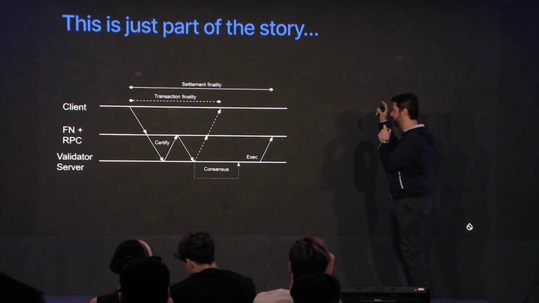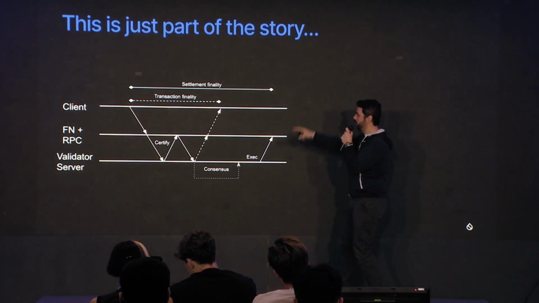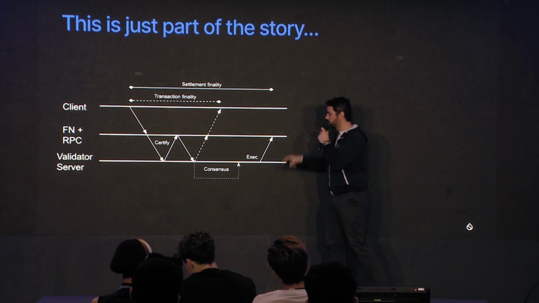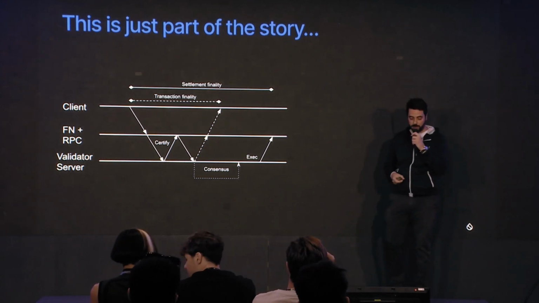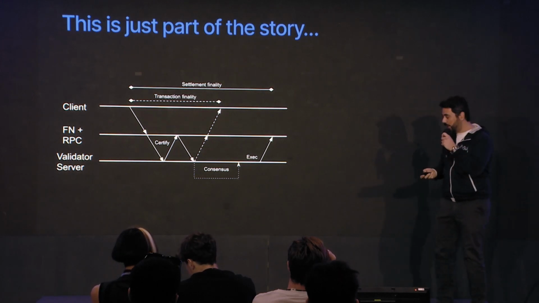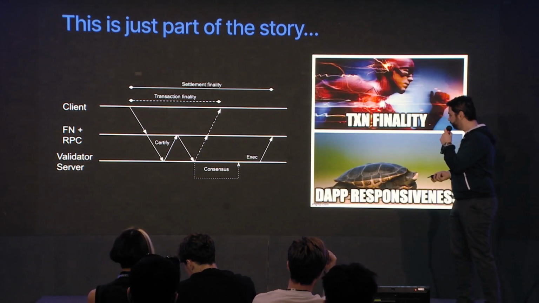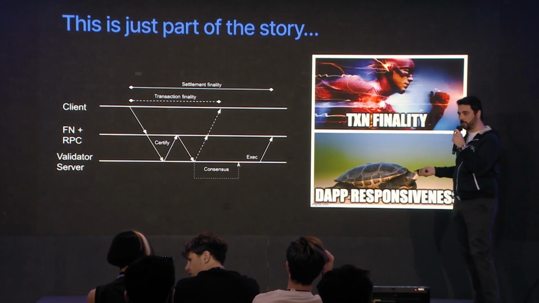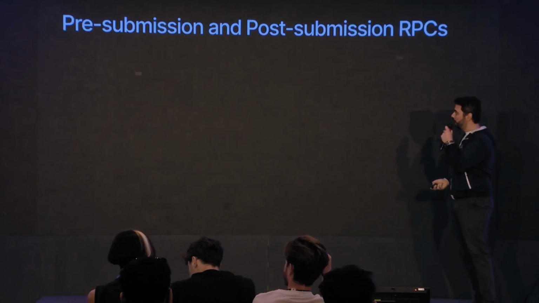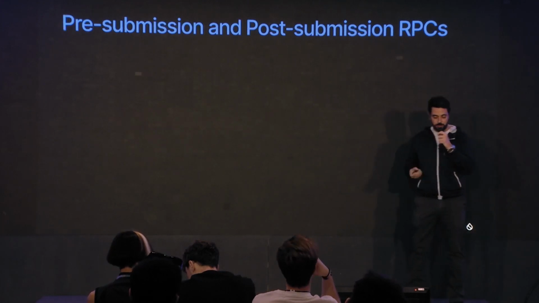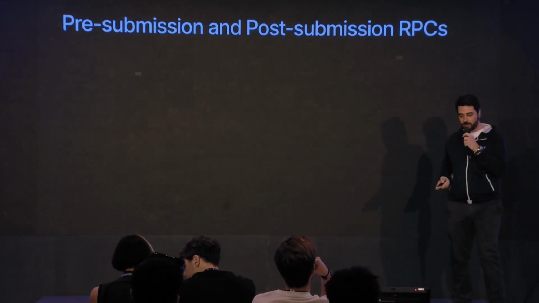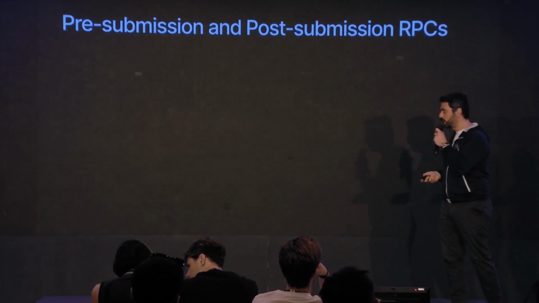We talked about all the parts that deal mainly with finality: what is going on in the network once you submit your transaction, the new consensus, and how fast we manage to get to execution. But there is a little bit more to it. Again, we care about dApp responsiveness here. So we have some paths that still affect latency. They are sources of latency, and these are the pre-submission and the post-submission RPCs.